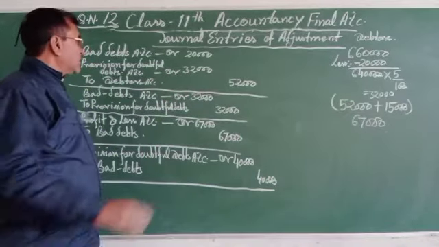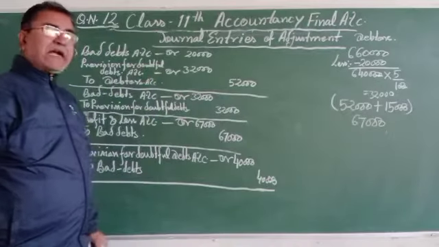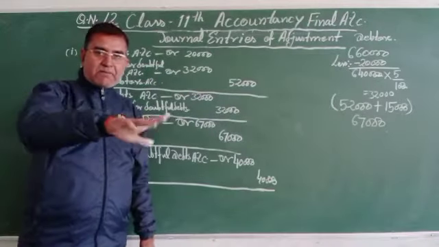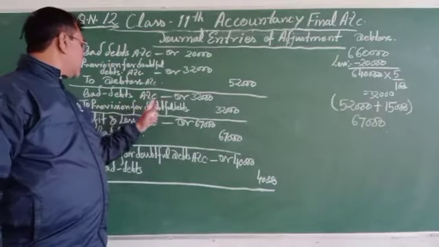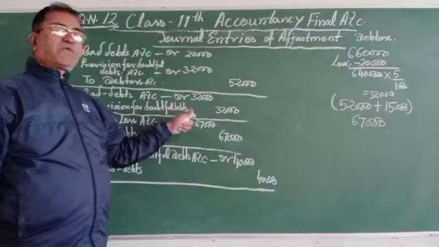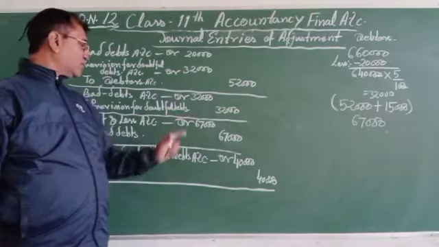Then after this, the provision for doubtful debts will be transferred to the bad debts account. Bad debts account debit to provision for doubtful debts account, 32,000.